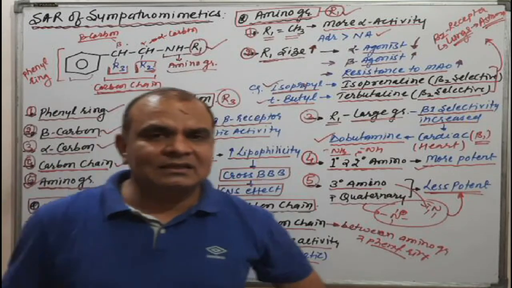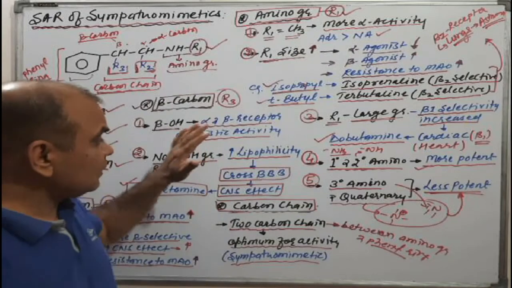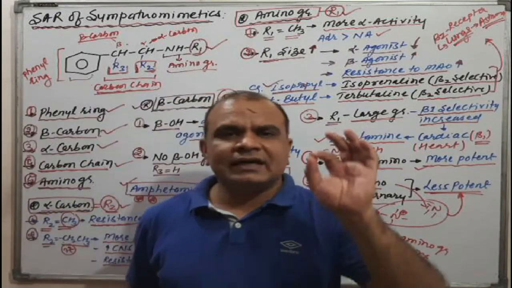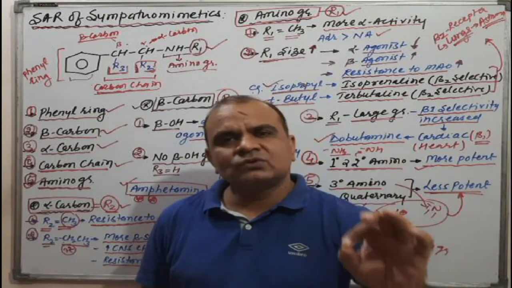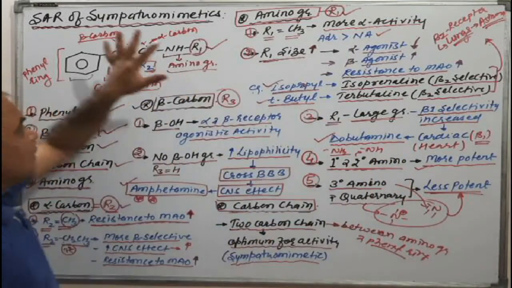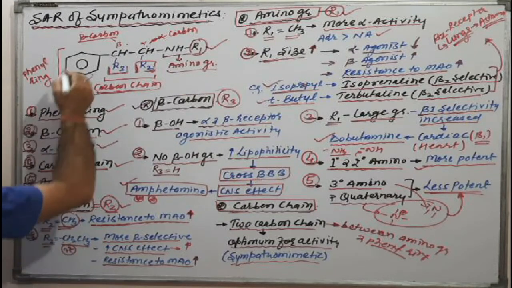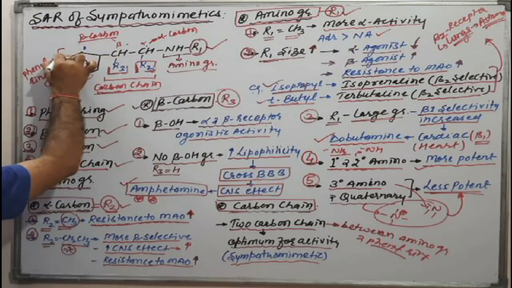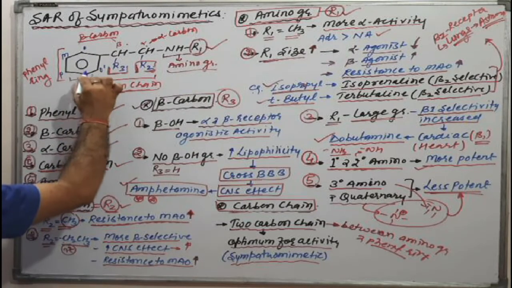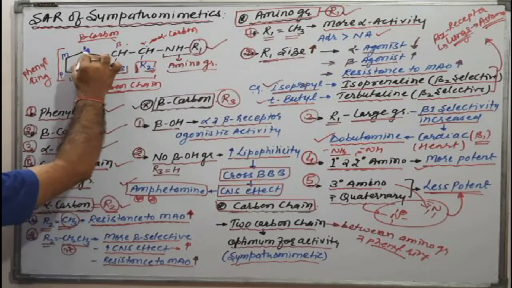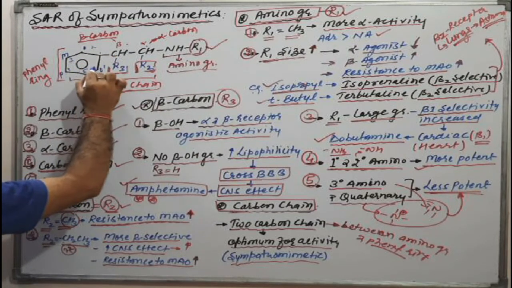If you get any question related to the SAR of sympathomimetics, you have to write the structure first and indicate the positions. As we have discussed, this one is the ortho position, this one is the meta position, this one is the para position, this is ortho dash, this is meta dash, or we can say positions 1, 2, 3, 4, 5, 6.